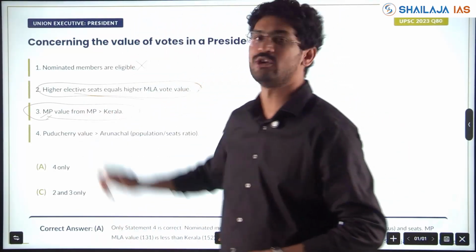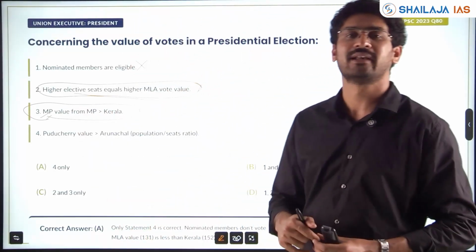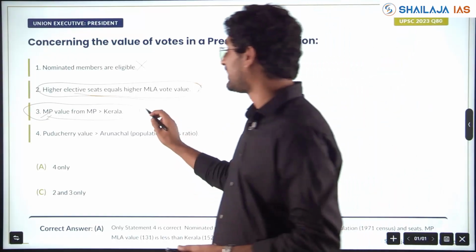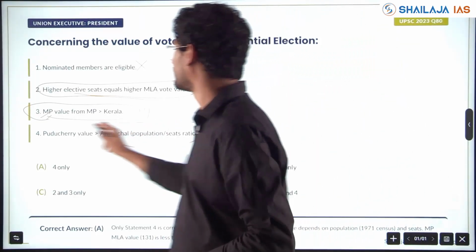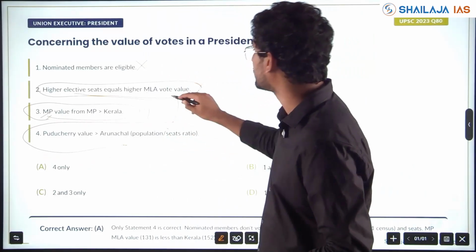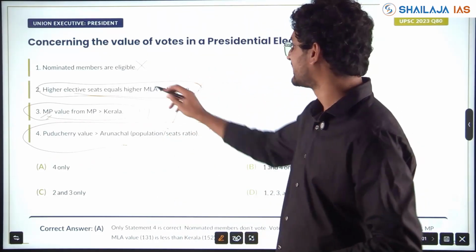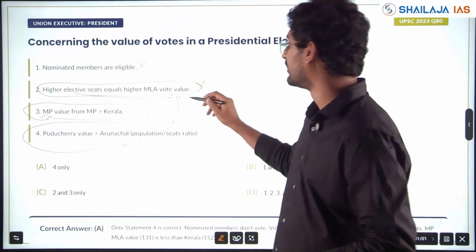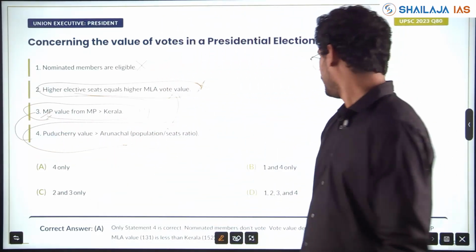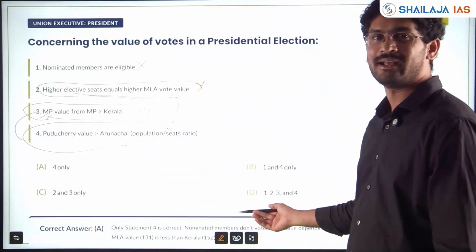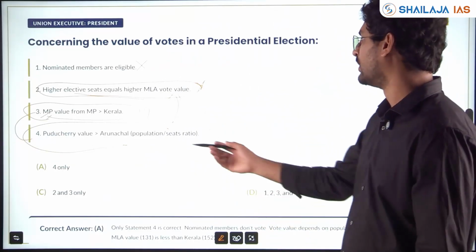Member of Parliament value of Madhya Pradesh is more than Kerala. No, bit tricky. Puducherry value is more than Arunachal Pradesh. This is with respect to population to seat ratio. So this statement will be contradicting this. This will be wrong. Either you will end up with 3 or 4. Any statements with 3 or 4 here? No, only 4 is there.